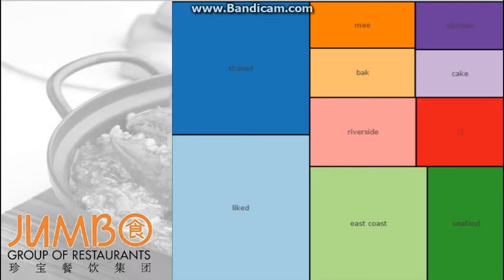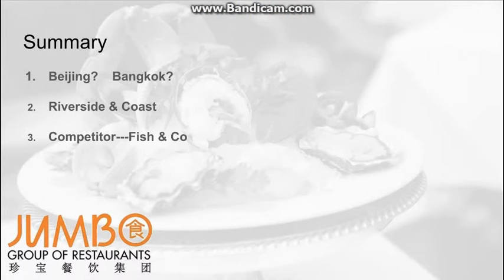We count the words that are sent on our Twitter and Facebook. We found that share and like have the highest count. What is interesting is that Riverside and East Coast have a high count. So we think that maybe for Jumbo's next location, the best choice is Riverside and East Coast, because it is easy for people to relate it to seafood and to freshness.